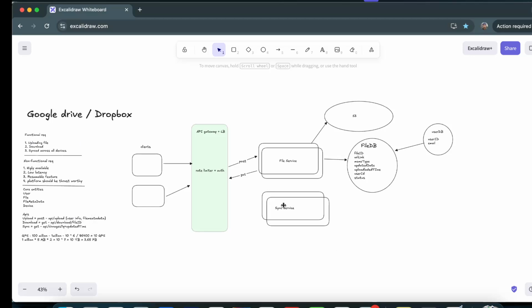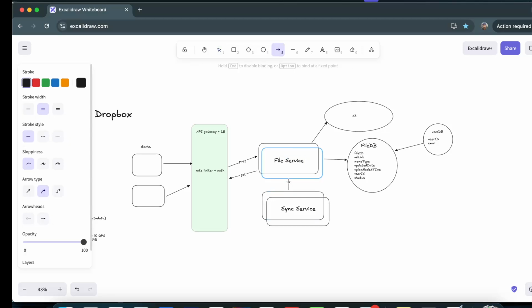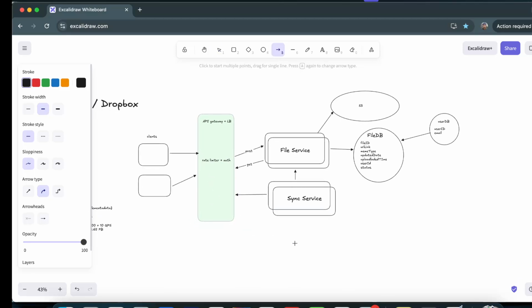Using the sync service, the file gets synced across all devices. The sync service can communicate with the file service to get all the latest changes available for that particular file, and those can get reflected to devices which have that file. So that is how the flow looks. It is a completely high level design of how the system looks.